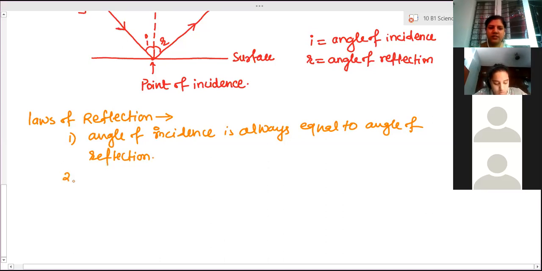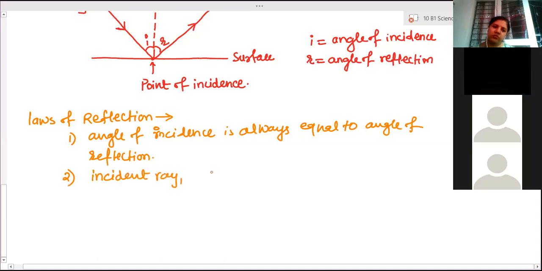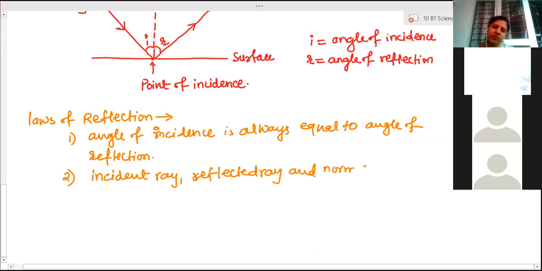And the second one is: incident ray, reflected ray, and normal always lie in the same plane.